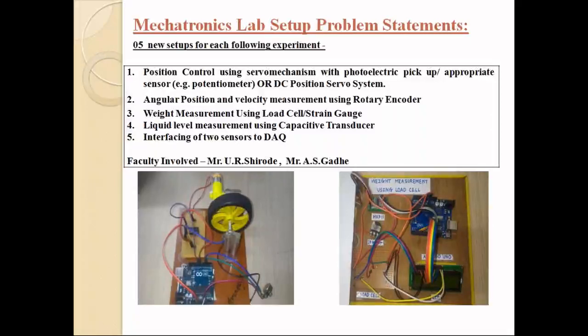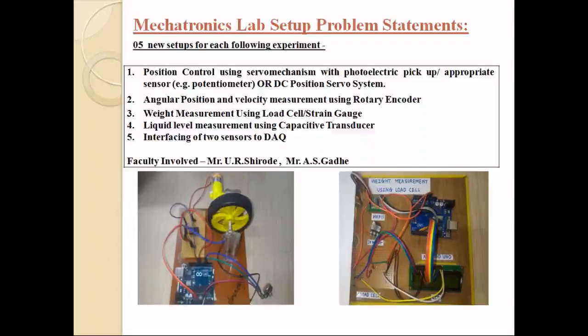The second one is angular position and velocity measurement using a rotary encoder, where students need to measure the velocity. The picture is not with me right now. Here students have their own car-type model, and when that car moves from one position to another, you will get data on your screen showing the speed of your car, the velocity, and the angular position of your wheel.